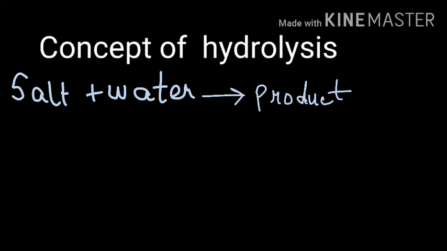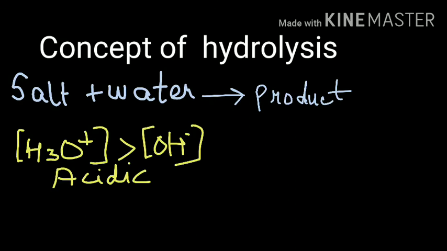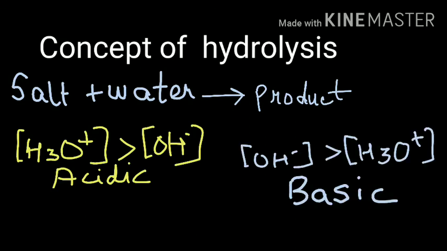If the amount of hydronium ion is more, then it will be acidic, of course, and if the amount of OH minus ions is more, then it is going to be basic. Such a reaction between ions of salt and ions of water is called hydrolysis of salt.